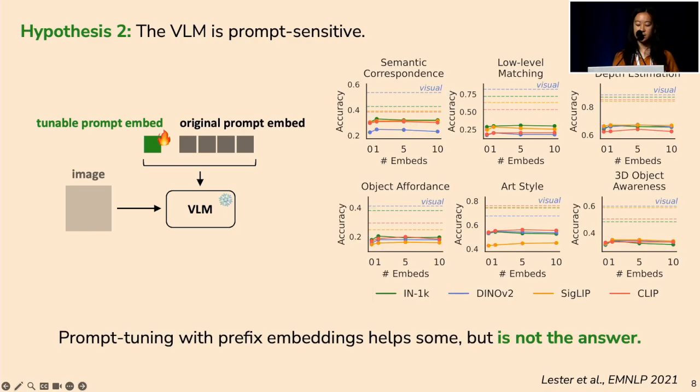When we evaluate task performance across 1, 5, and 10 prefix embeddings, which are along the x-axis here, we can see a marginal improvement when you add 1 embedding, but you start getting diminishing returns, and you even get worse performance as you do more prompt tuning, and in no setting do you even start approaching the performance of the visual encoders, which are the dotted lines. So this tells us that the VLMs are probably somewhat brittle to input prompt, and lots of papers around LLMs and VLMs have shown this, but this is not explaining why our vision representations are not being used properly.